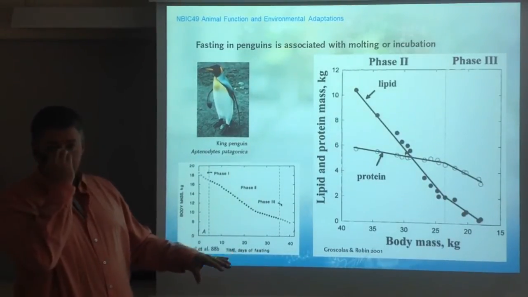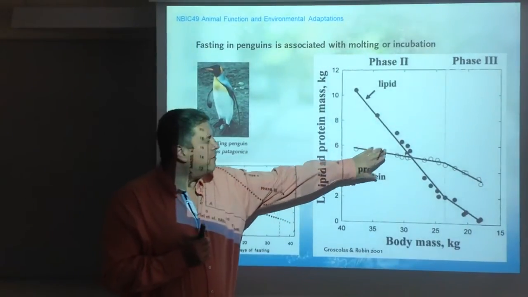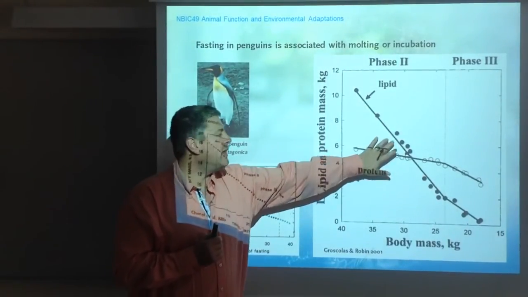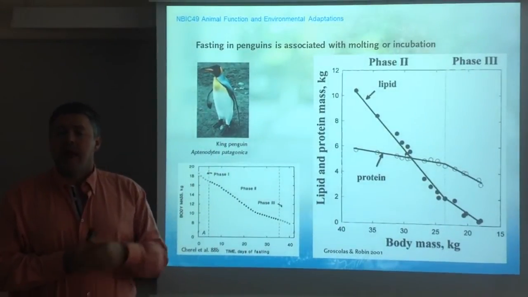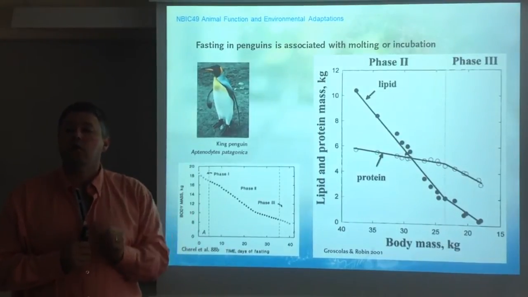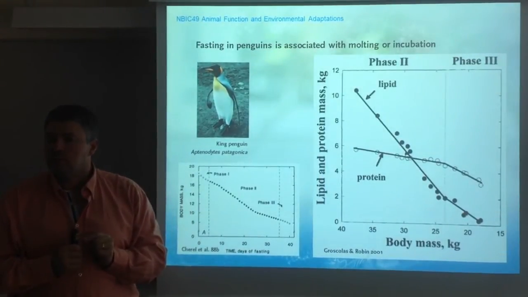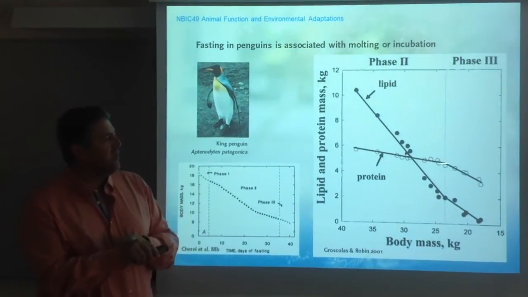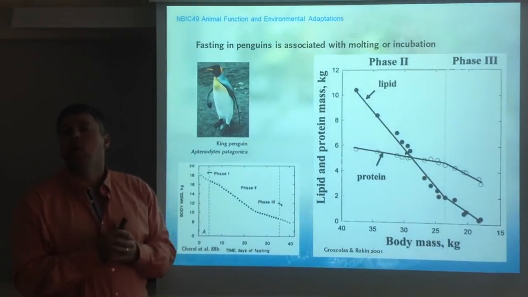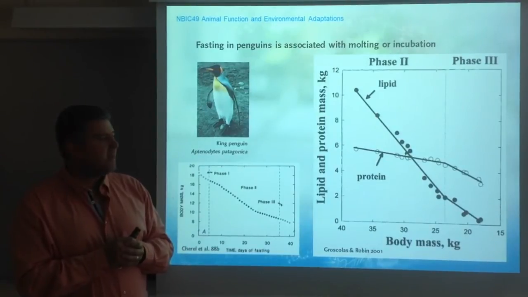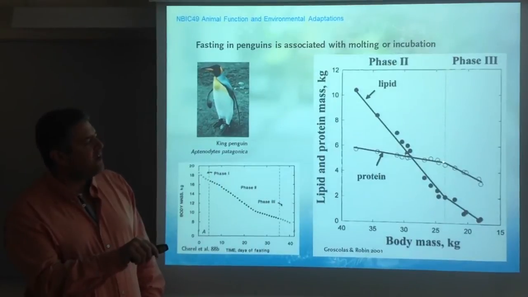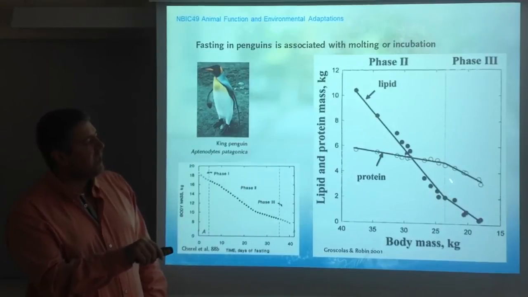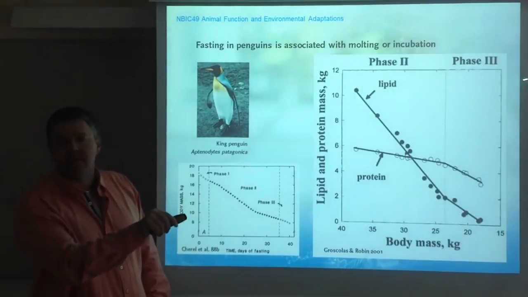What's important for you to understand is that protein has something that lipids don't have. Proteins have amino acids. Amino acids can be converted via gluconeogenesis to glucose. So it's unavoidable that some protein is lost for the glucose that is needed, that cannot be provided by lipids. But once the energy provided by lipids is almost gone, then proteins kick in. And this is the dangerous phase in a fasting response.